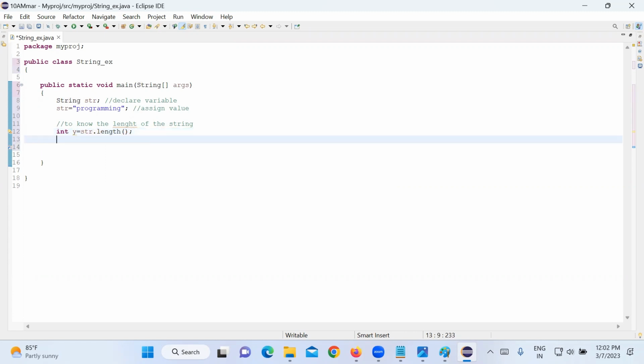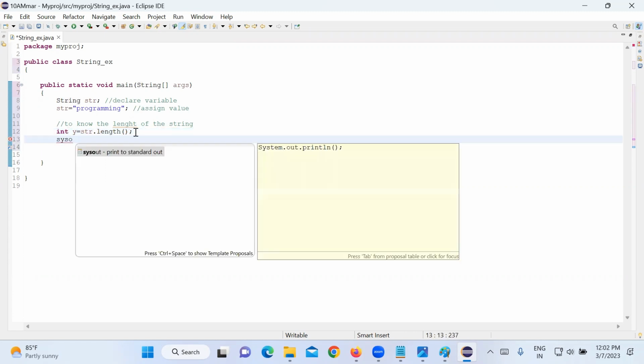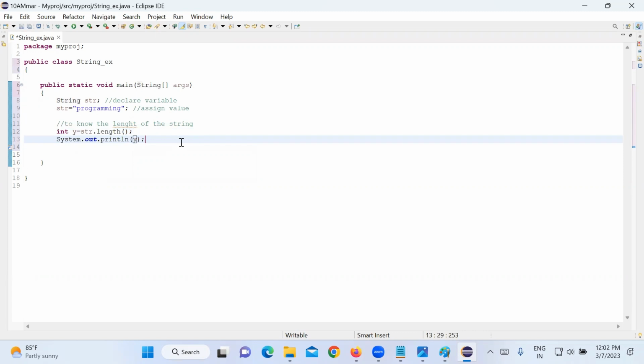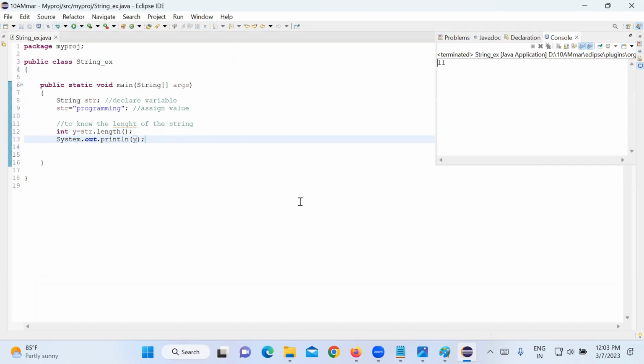Now can I print that y value? System dot out dot println, y will print the length of the string, right? How much? 11. So first I am taking the length into a variable, then that variable I am printing.